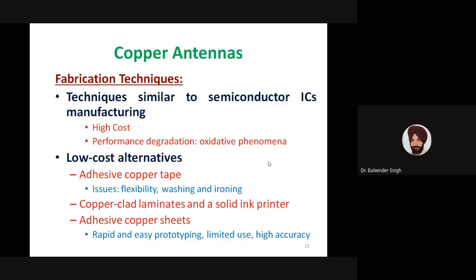Prototyping is very easy and very fast, but their use is limited, and we especially need high accuracy when we want to design, say, for millimeter wave applications. So all these important issues need to be addressed, but the cost of such techniques is very small.